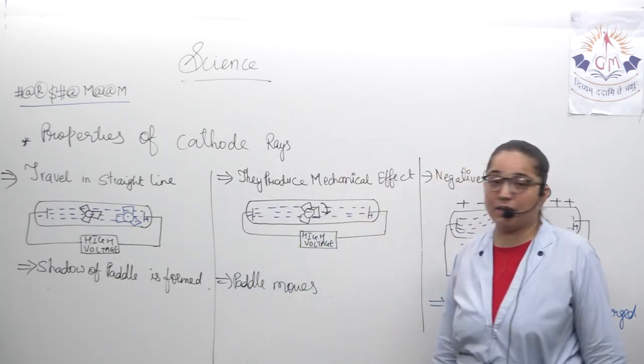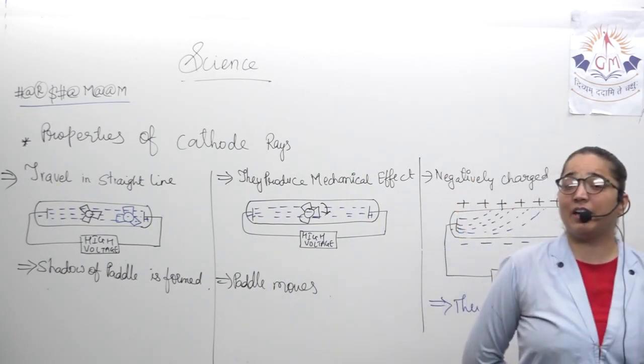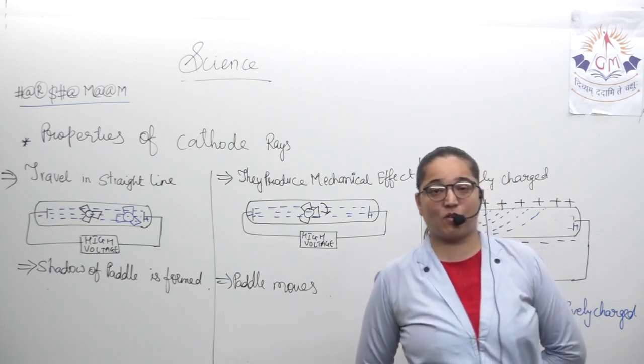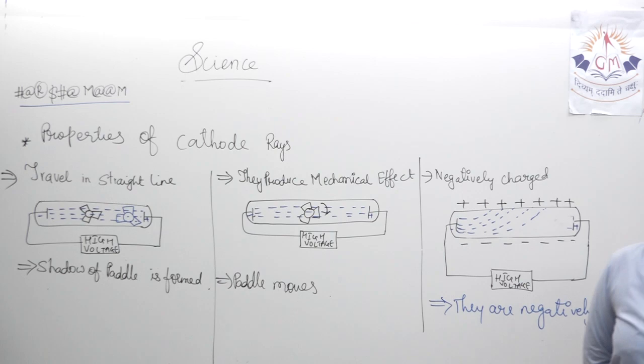So these are the three properties of cathode rays. Please note this down. After that, we'll move on with some very important characteristics of electrons. Be quick in noting it. I'm giving you 2 minutes to note it.